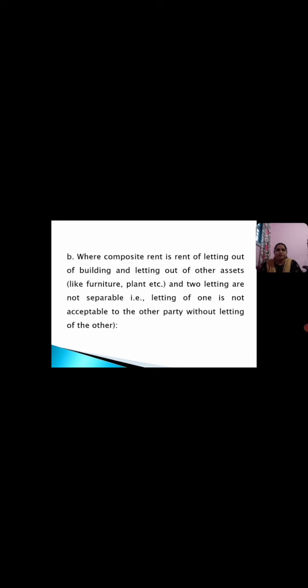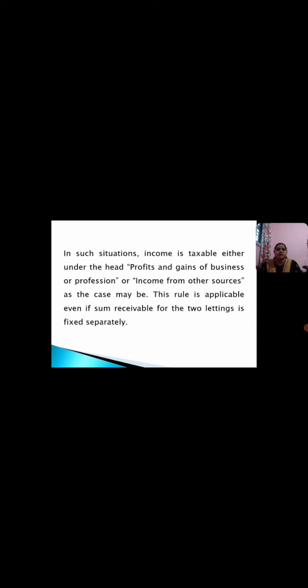Next point, where composite rent is rent of letting out of building and letting out of other assets, and the two lettings are not separable, that is, letting of one is not acceptable to the other party without letting the other. In such a situation, income is taxable either under the head profits and gains of business or profession or income from other sources, as the case may be. This rule is applicable even if the sum receivable from the two lettings is fixed separately.